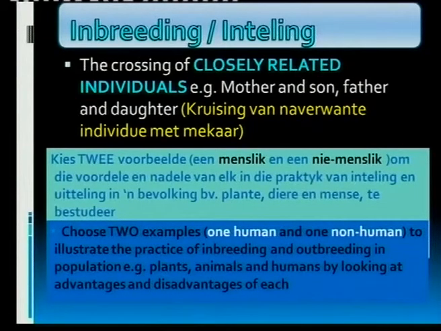So just remember, inbreeding is the crossing of closely related individuals, and it's against the law, and not only here in South Africa but all over. And it's not only against the law as far as humans are concerned, it's also not good biology, and we referred to that last week if you remember. With animals and plants, it's done, it's not against the law, and sometimes it's to our benefit, but it can also be to the harm of the type of animal as a whole.